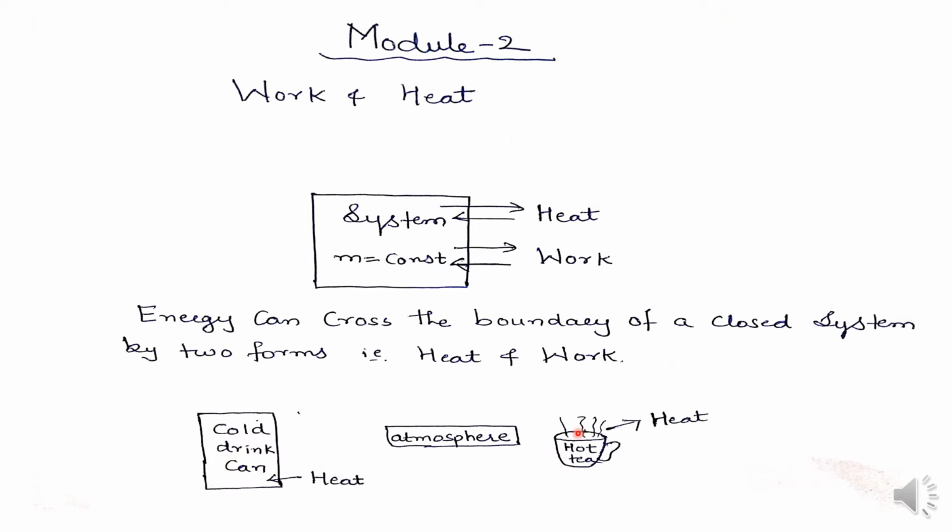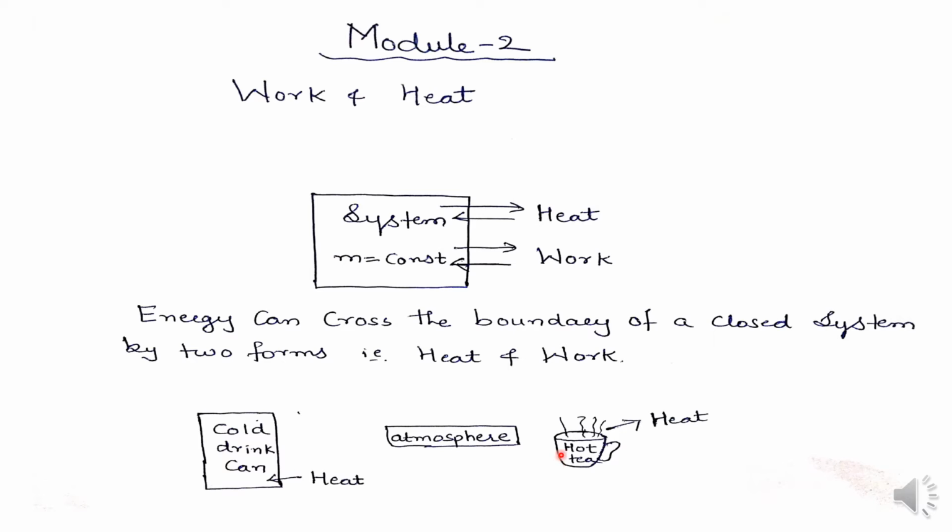Here the temperature of the tea is higher than the temperature of the atmosphere. As we know, heat always flows from a higher temperature medium to a lower temperature medium, so here heat transfer takes place from the tea to the atmosphere. After some time it gets cooled down.